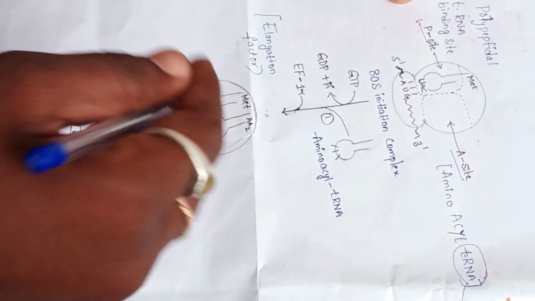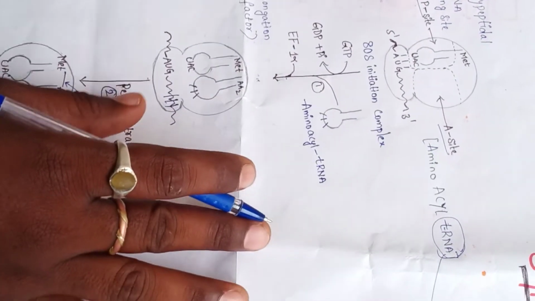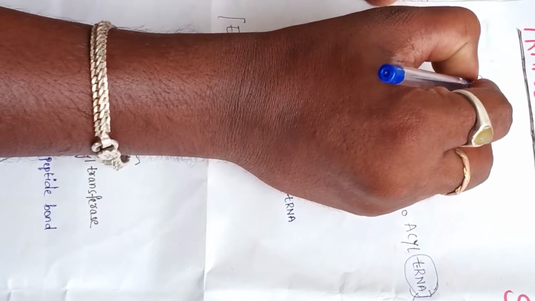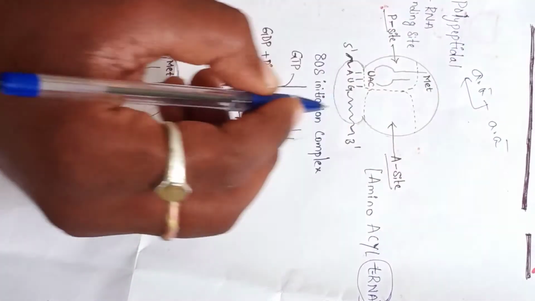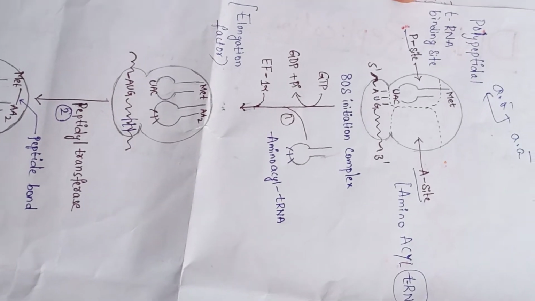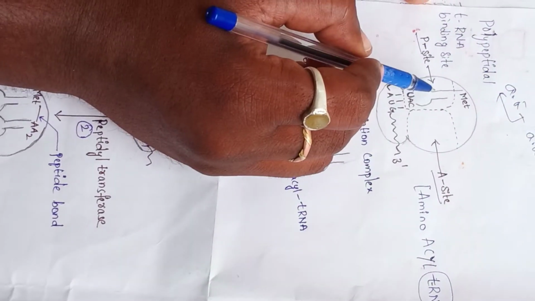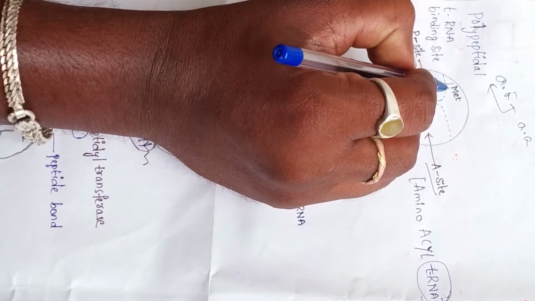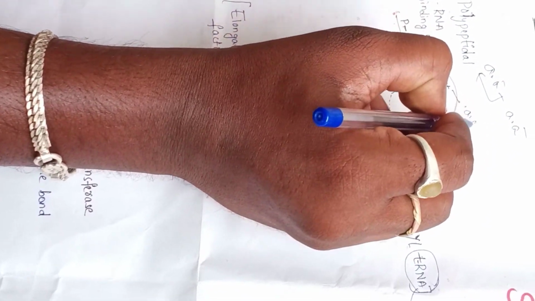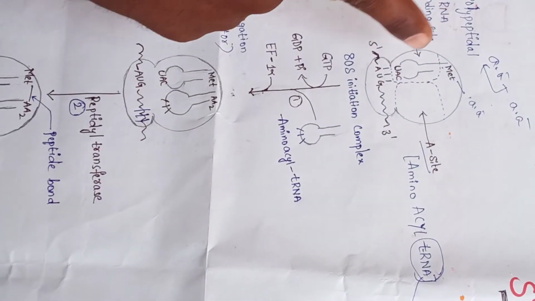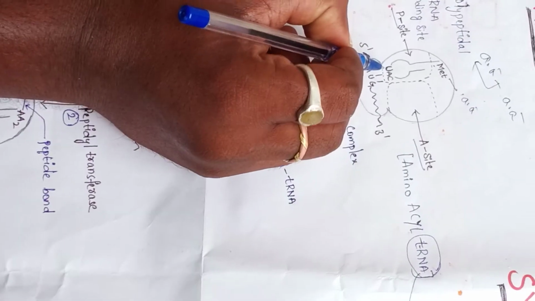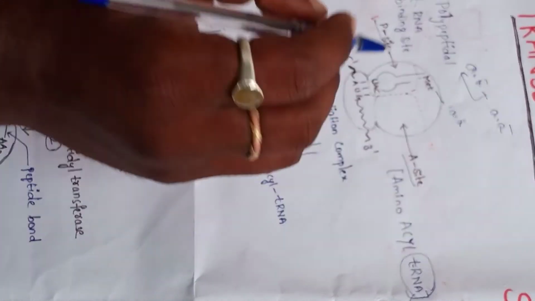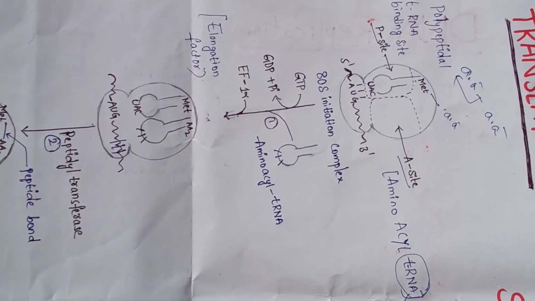What is a peptide? Peptide means a peptide bond is present between two amino acids. Polypeptide means a number of peptide bonds are present in this area. So methionine is only one amino acid. Only one amino acid is present here. This is the codon.